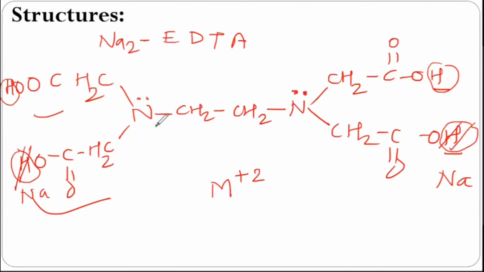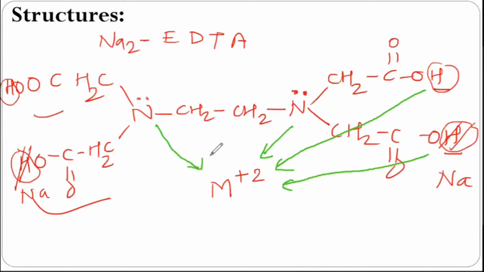6 reactive sites. It means from this side there can be formation of a bond, this side, then this hydrogen is replaced, so this side, so this side, and from this side. In this way, there can be 6 bonds. It means as the structure we basically know, we have just formed the bonds from the respective reactive sites. So anybody can draw this structure of metal EDTA complex now.